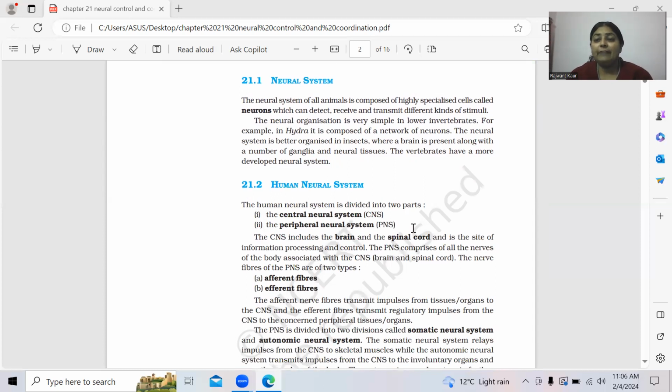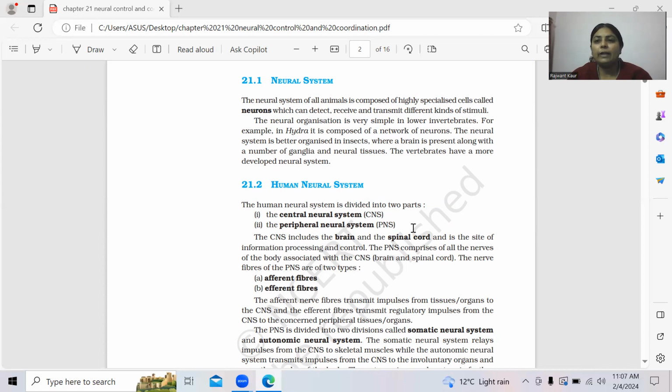As I have discussed with you, neural system is actually a term that is used for the nervous system. You have studied different types of phyla in chapter 4, Animal Kingdom. So here it says that depending upon the organism, whether it is a simplest type of organism or a complex type of organism, its neural system is also a simple one or an advanced one. So children, as you know, neurons are the basic units.